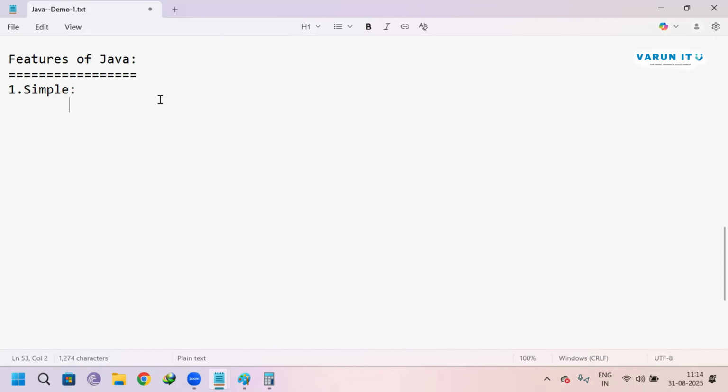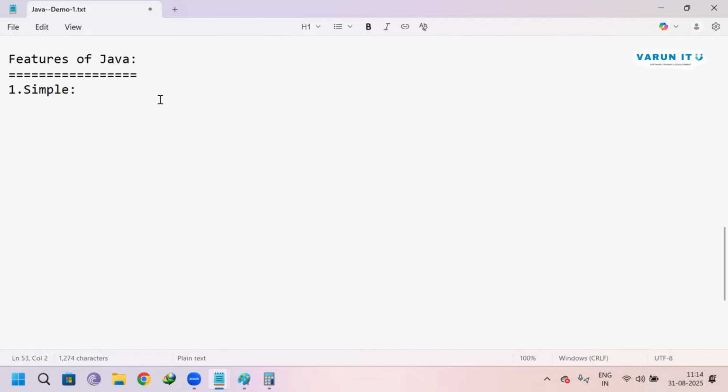What is this simple? Java is really simple. Java is very easy. How can we say it is simple? Because Java is easy to learn, quite simple, clear, and we can easily understand it. Java is a very easy to learn, simple, clear, and easy to understand language. That is why it is simple.